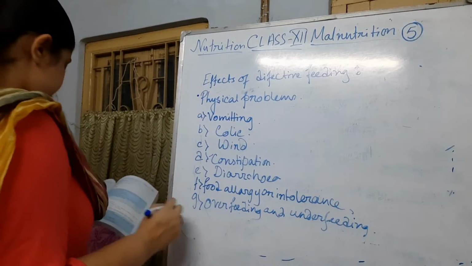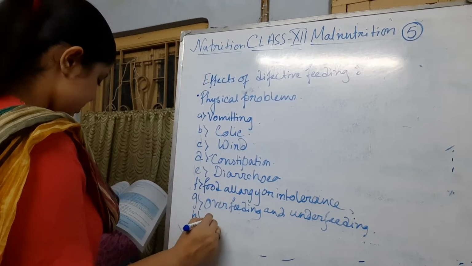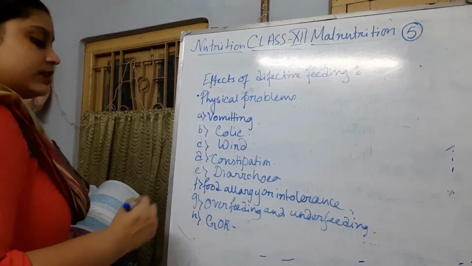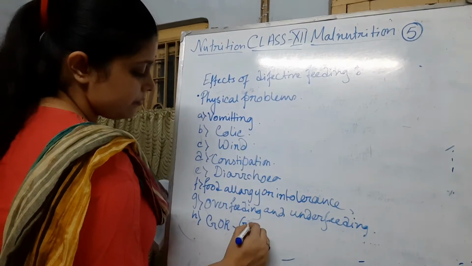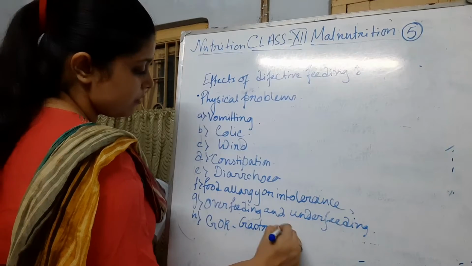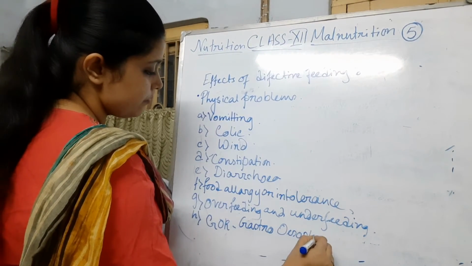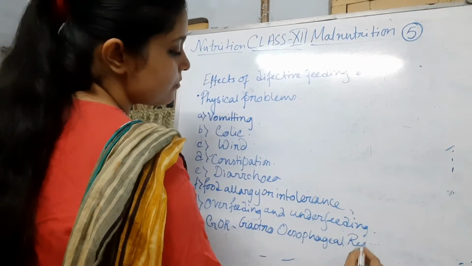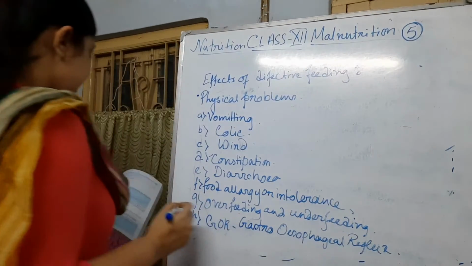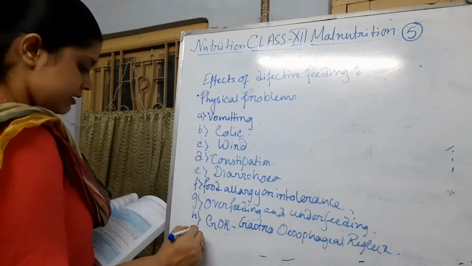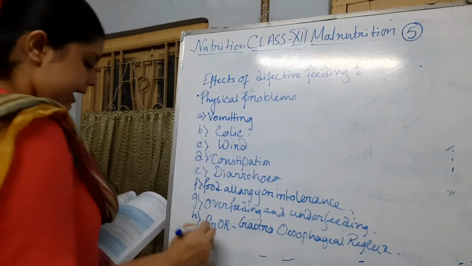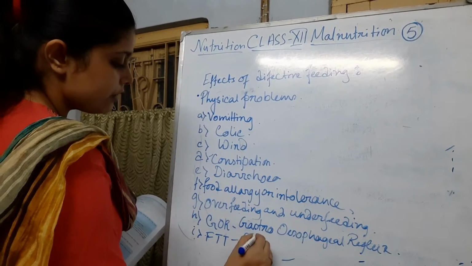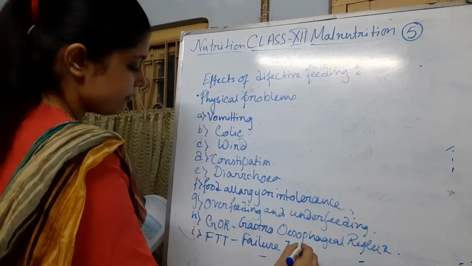The next is GOR, or gastroesophageal reflux. And next is FTT, or failure to thrive.